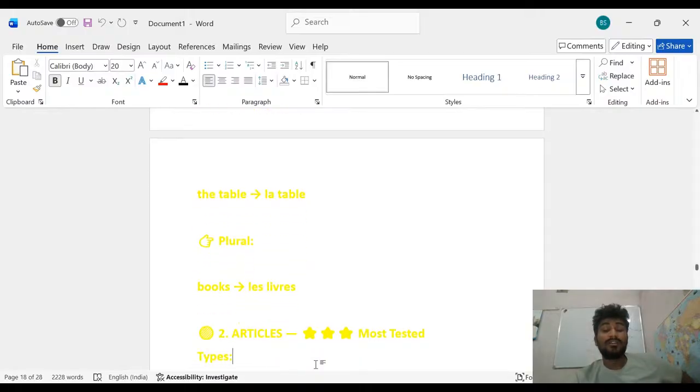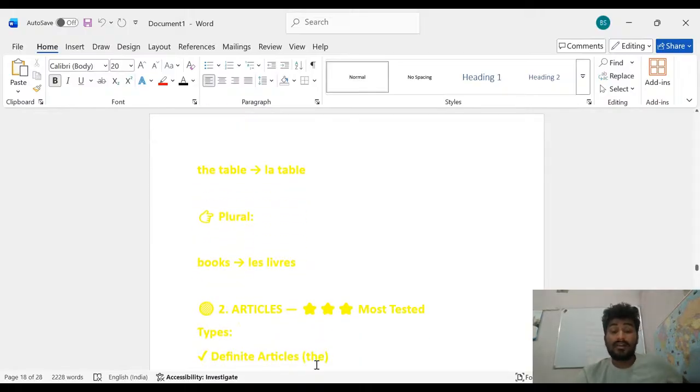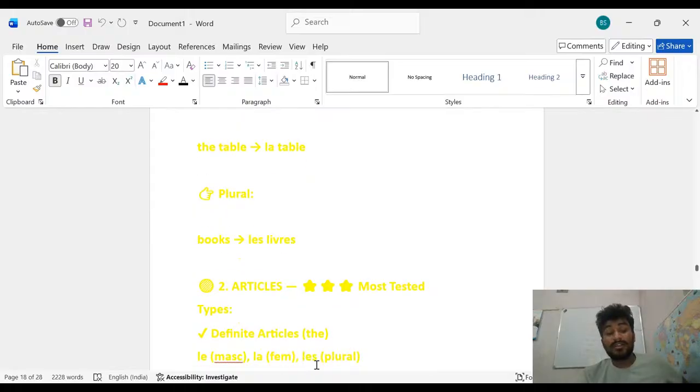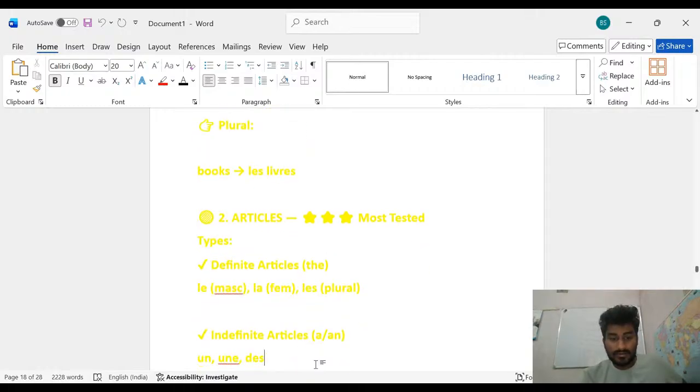For the article, the most tested type is the definite article, that is the. Le means masculine, la means feminine. Listen, how will you identify masculine and feminine? Le means masculine, la means feminine, and les means plural noun. Indefinite article, how will you identify?